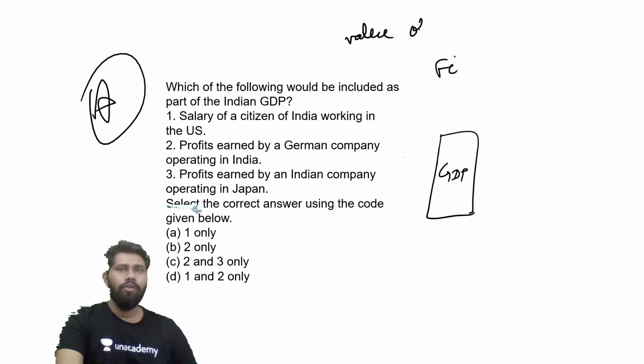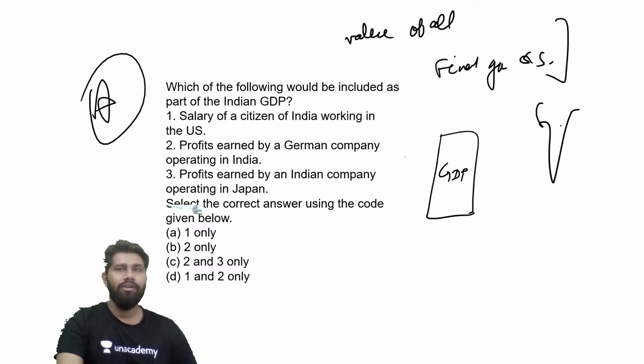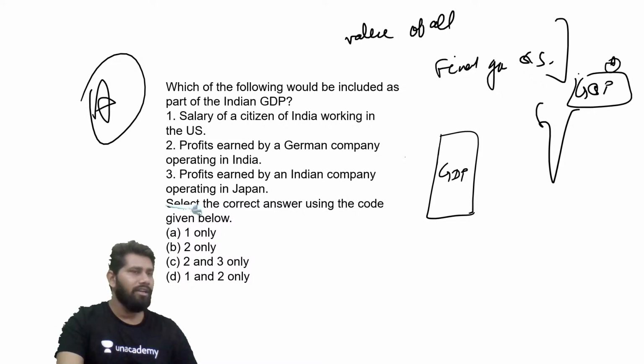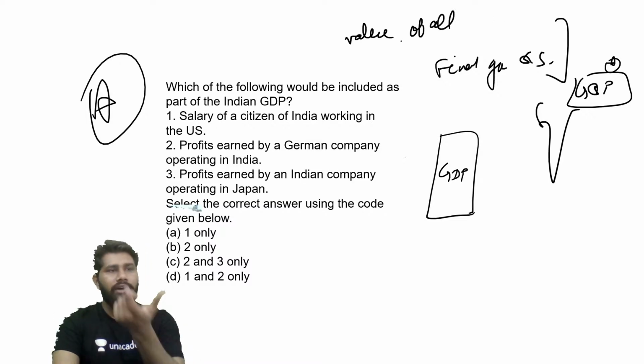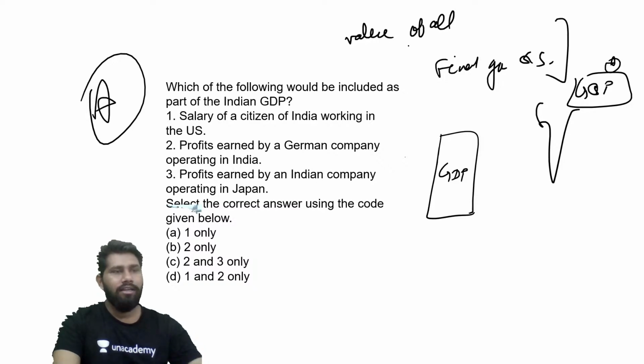Value of all final goods and services produced in the geographical and political boundaries of any given nation. It means as of now we are talking in the context of India. So the value of all final goods and services. That is not the condition, guys, whether they are produced by a foreign entity which has active operations in India, right?